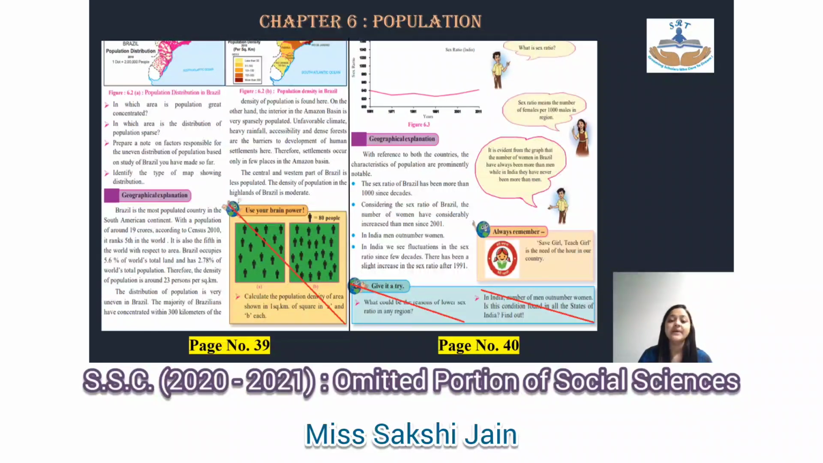Okay. Coming to chapter number 6, which is population, page number 39, use your brain power is cancelled, and on page number 40, give it a try is cancelled. So now till now, if you all have seen, there are no question answers as such which are cancelled.